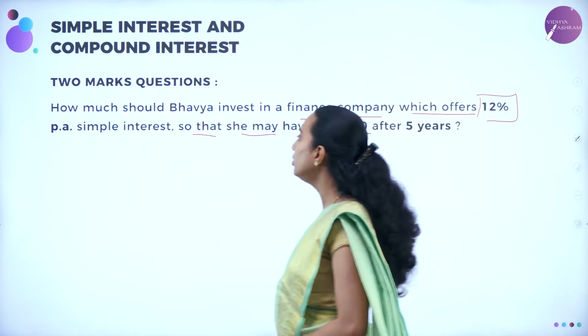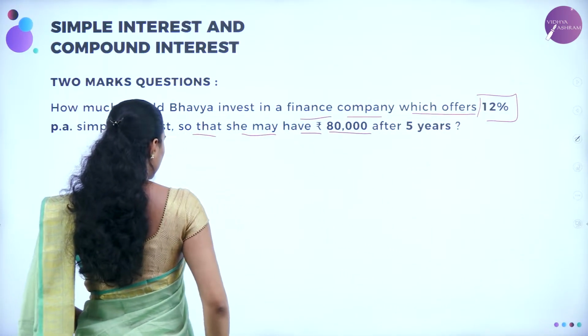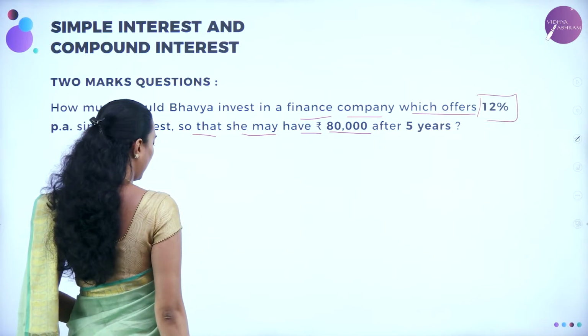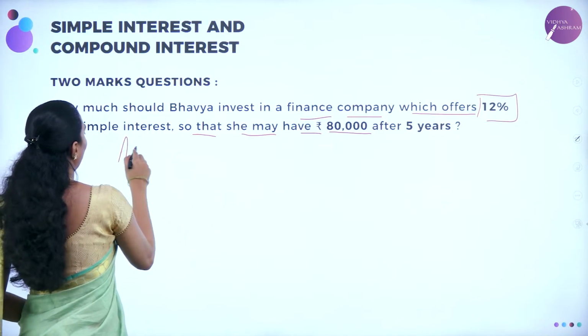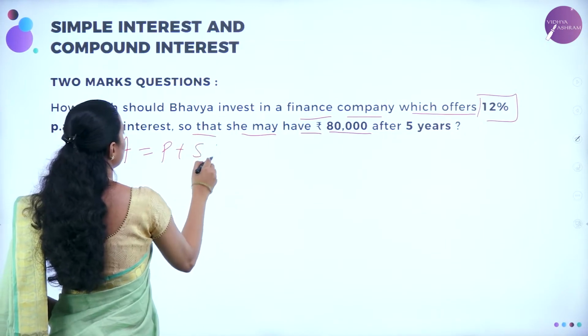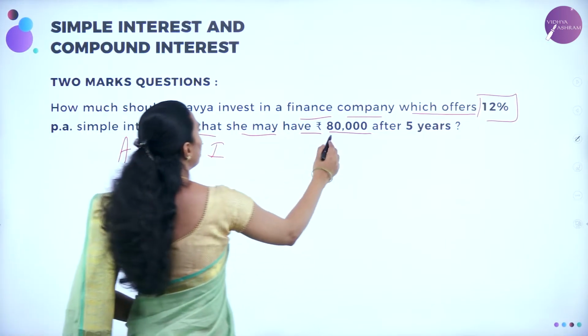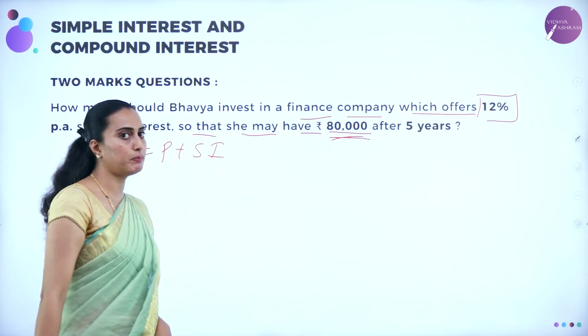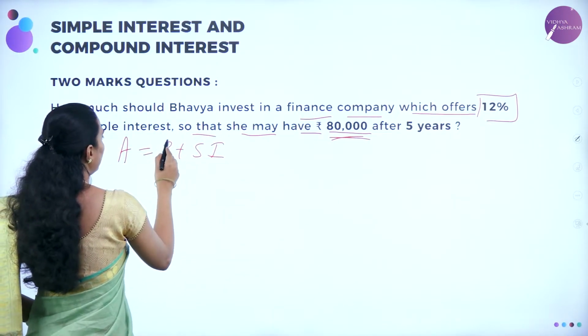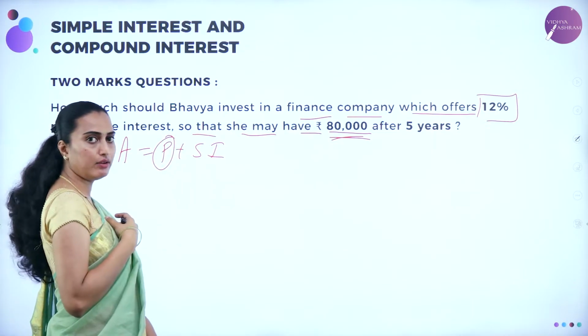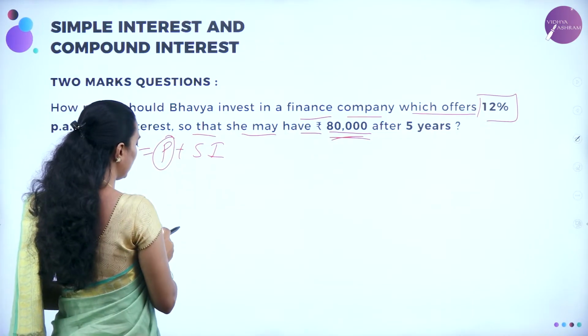12%. So which formula are you going to use here? You know that A is equal to P plus SI, but we don't know P. After 5 years, she is getting this much, but that is not the principal amount. P is what we don't know, so that is what we need to calculate using the formula.